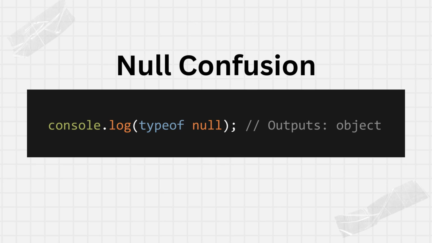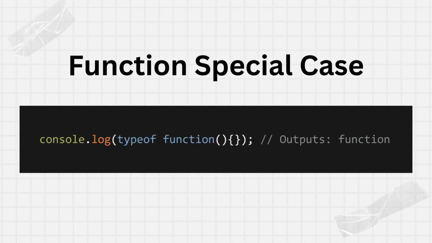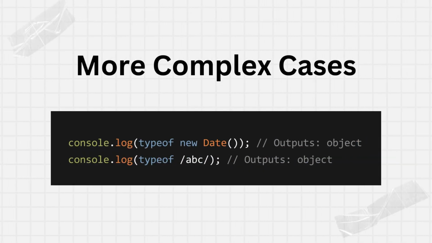Typeof null returns object. This is a well-known JavaScript bug. Functions are objects, but typeof sees them as function. With more complex objects like Date and RegExp, typeof still returns object, which may be confusing.